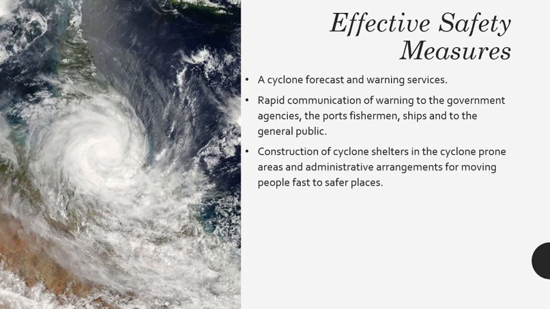First one is cyclone forecast and warning services. Then second point, rapid communication of warning to the government agencies, the port, fishermen, ships, and to the general public. Next point, construction of cyclone shelters in the cyclone prone areas and administrative arrangements for moving people fast to safer places. So all these points are given in your textbook also. Okay, all of you carefully read and study.